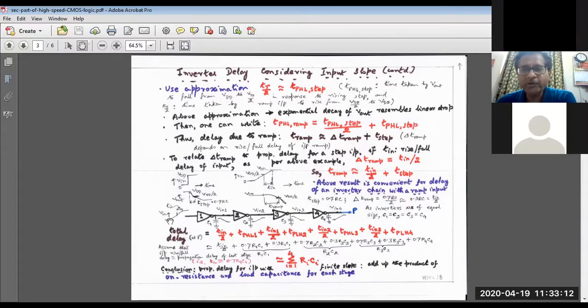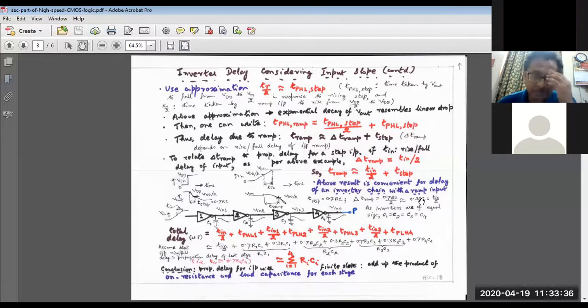If we equate this to a linearly going ramp, then 0.7 RC will be tin. So the additional time will be 0.7, and what is half of that? That is 0.35. But instead of writing this tin by 2 as 0.35, we write it as 0.3 times RC. Now, why do we do that deliberately?